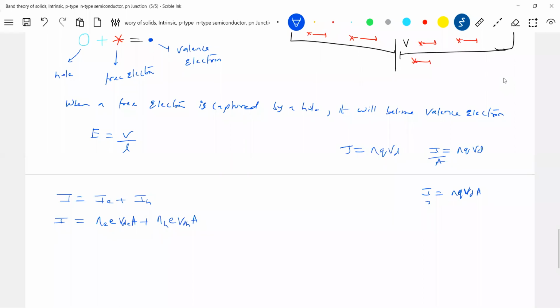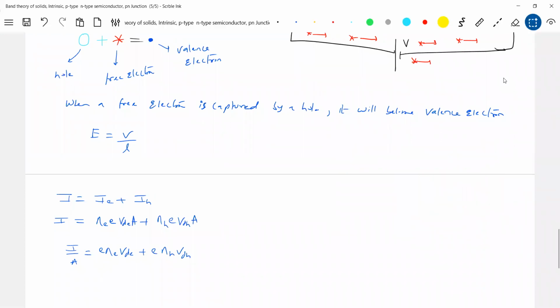So this I by A, what you can write it as? I think a few symbols have come, so I'll erase this thing. So let me define the few symbols. First, vdh.